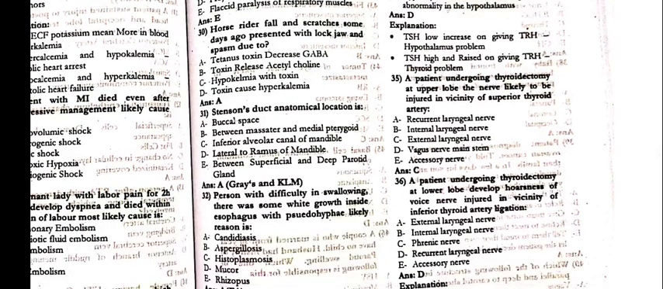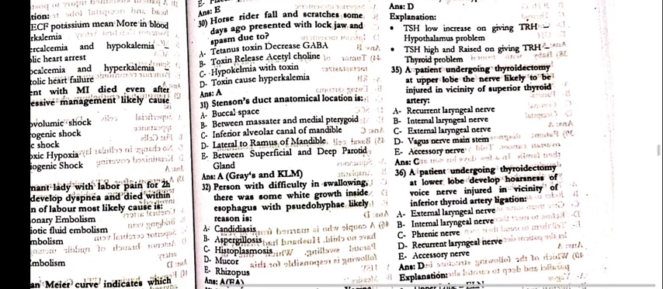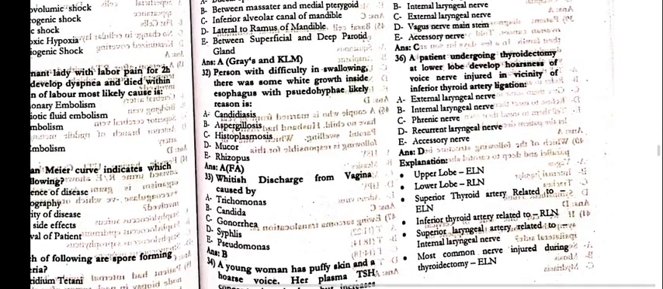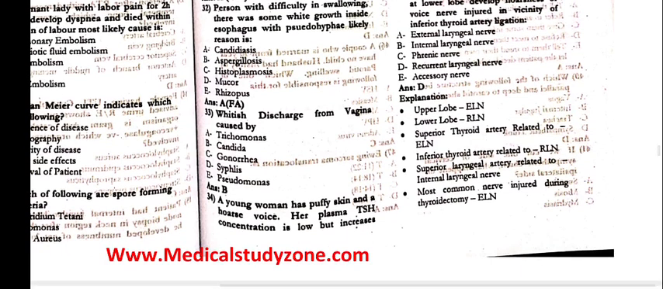35. A patient undergoing thyroidectomy at upper lobe, the nerve likely to be injured in the vicinity of the superior thyroid artery, that is external laryngeal nerve. 36. The patient undergoing thyroidectomy at the lower lobe develops harshness of voice, nerve injured in the vicinity of inferior thyroid artery ligation is recurrent laryngeal nerve.